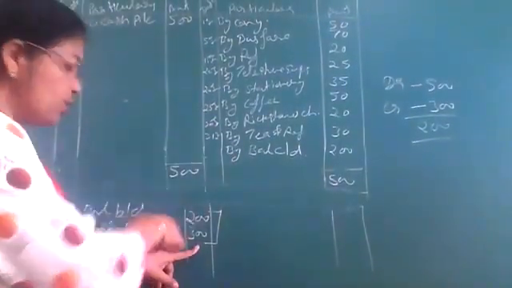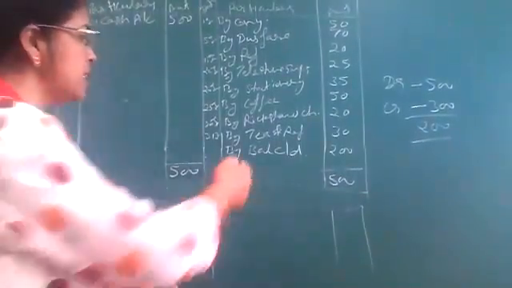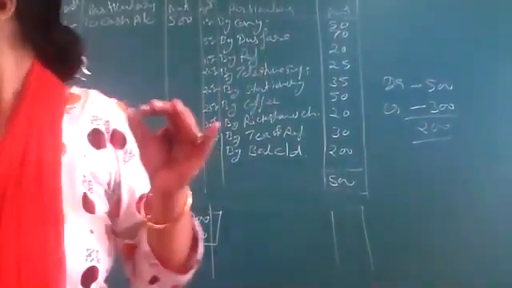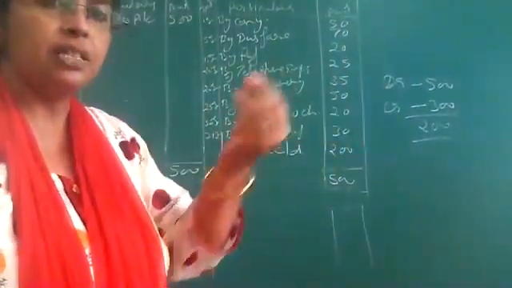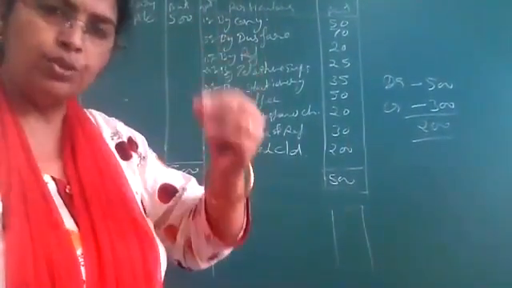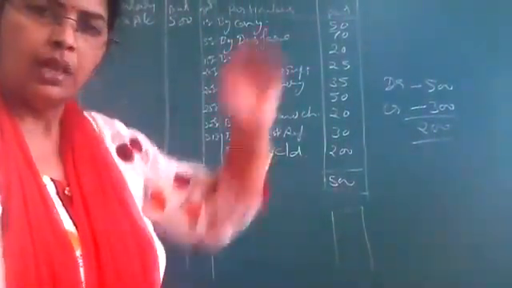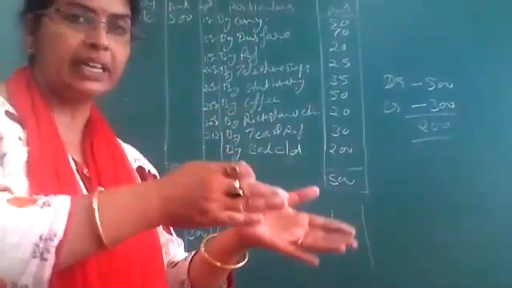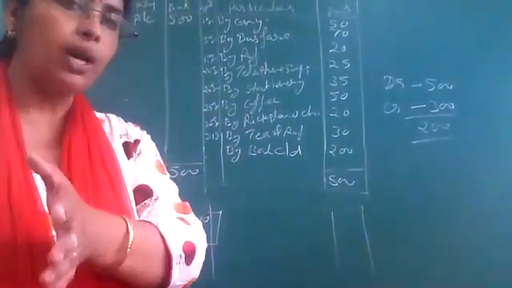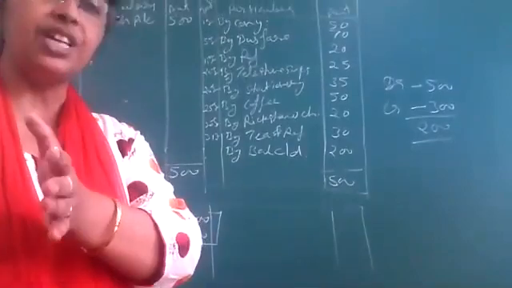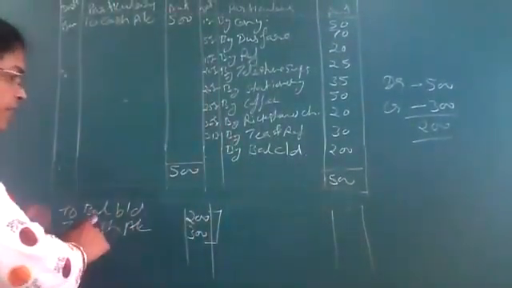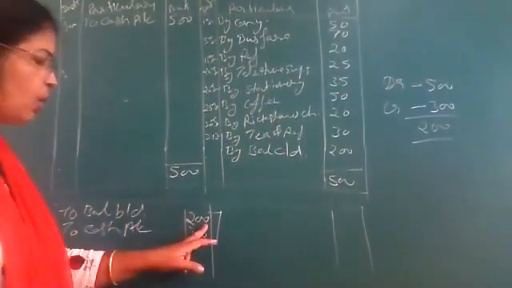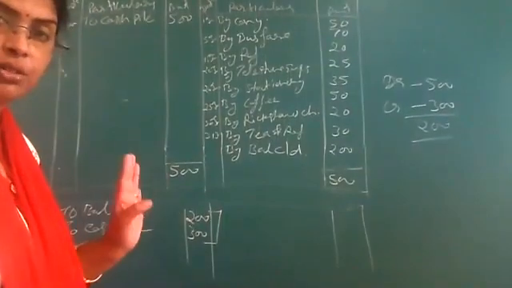How will it become 500? So it is understood. You have to use your common sense that 200 rupees balance was there. Whether it is given or not, but you make it understand that if senior cashier is giving 300 and he says to junior cashier, now you have 500 rupees. After giving 300, he says you have 500. That means the balance amount 500 minus 300, 200 rupees will be already balanced in hands of junior cashier. It was already. So it is understood whether this question is given or not, but you will understand it that balance is already 200. That means 200 is not given.